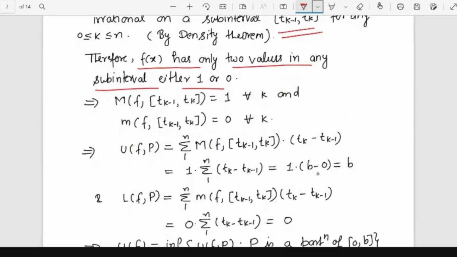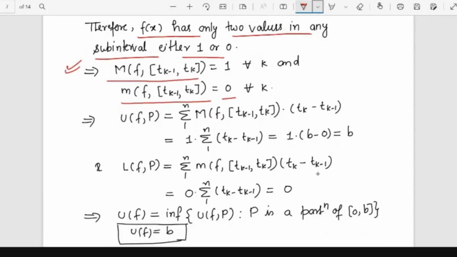You can clearly observe that the supremum of the function on any subinterval is 1 for every k, and the infimum for every k is 0, because in any subinterval both rational and irrational points are there.